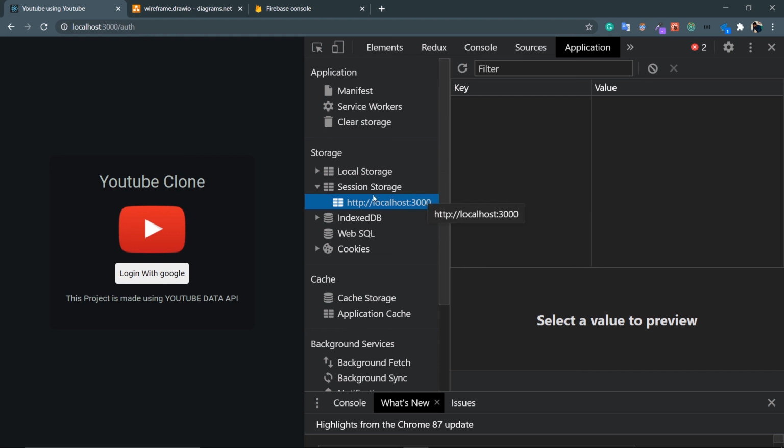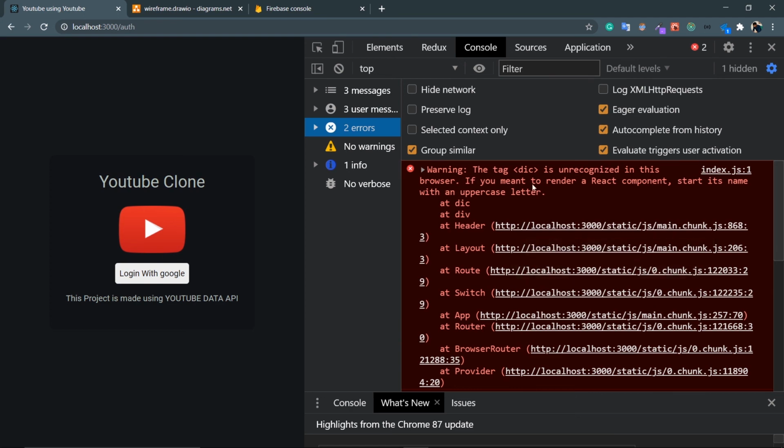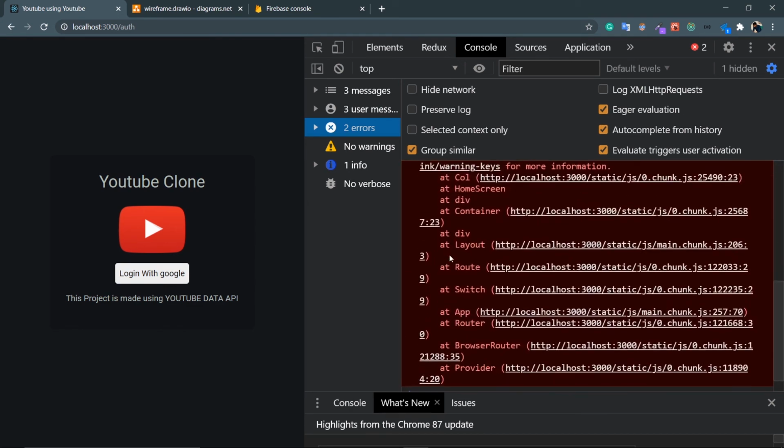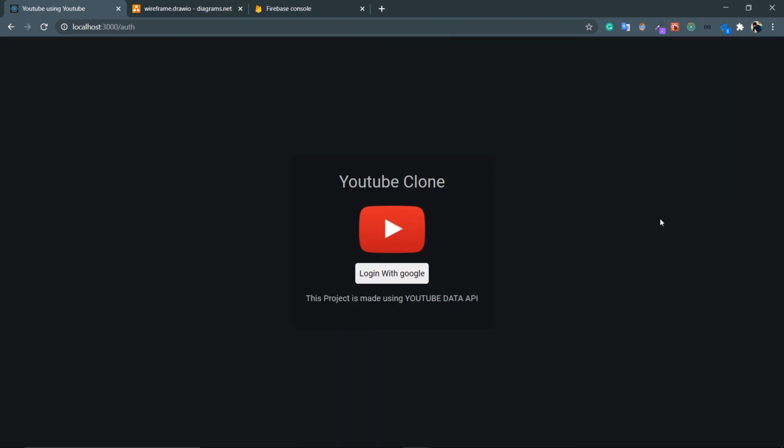Okay, look at my session storage. The session storage is null again. That is cool. And what are the errors? Just go to console. Any error regarding the Redux flow? First one is the dirty error, and the second one is related to key. Not a problem. We'll fix that once we go to the home screen.